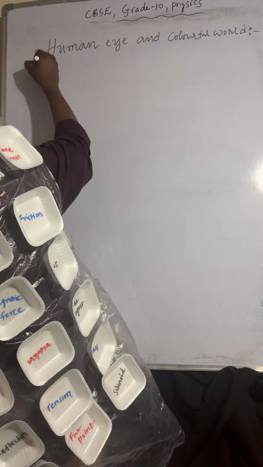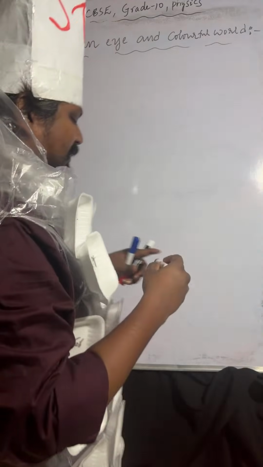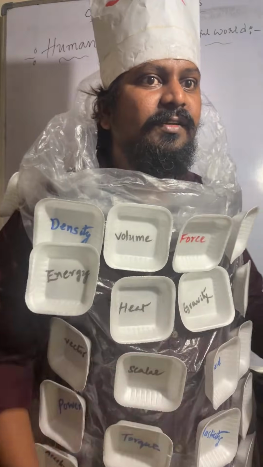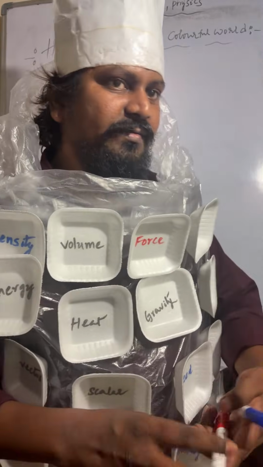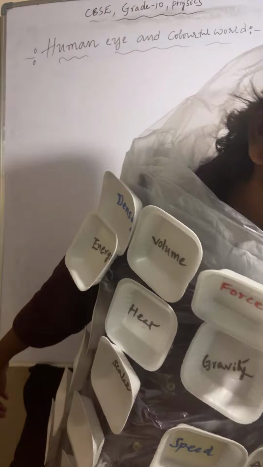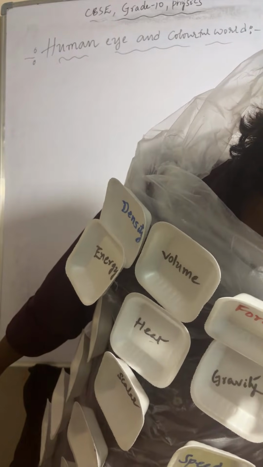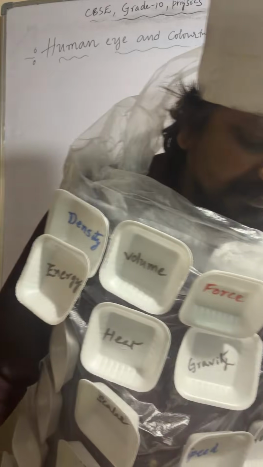In this, we will discuss human eye parts and function first. Now we'll draw the human eye diagram. Understood? I will draw the human eye diagram.